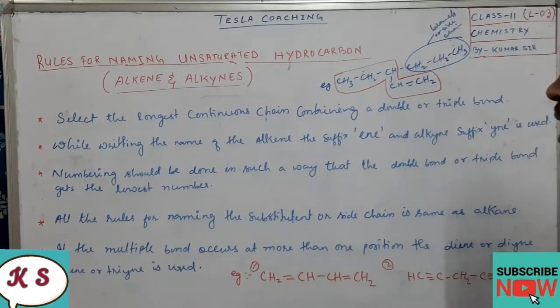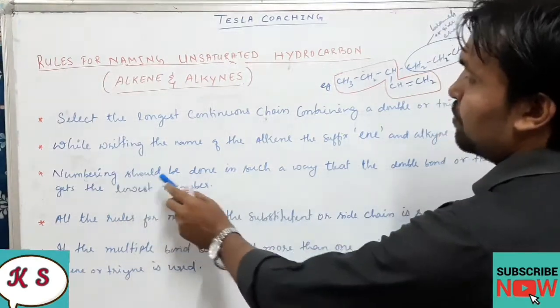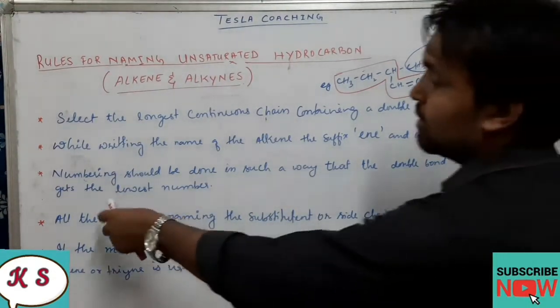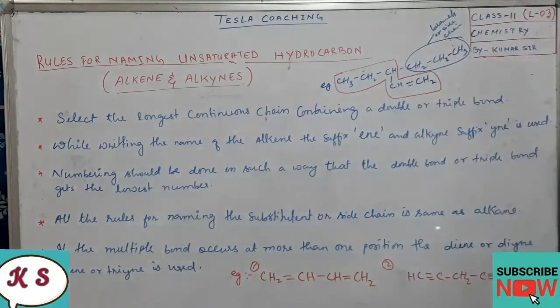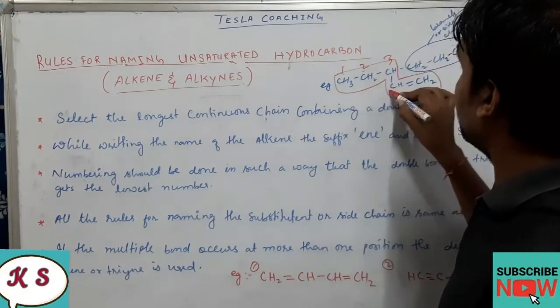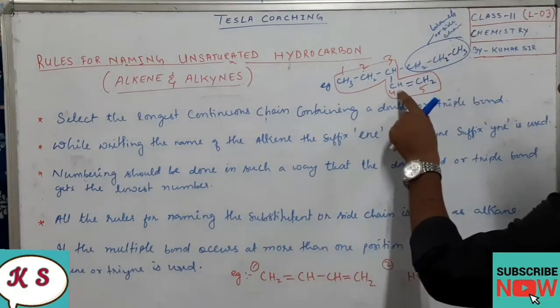Okay, I hope you have understood. Okay, fine. Now the third rule we are going to use: numbering should be done in such a way that the double or triple bond gets the lowest number. So if I start numbering from here, 1, 2, 3, 4, 5, then our double bond is attached to which carbon?